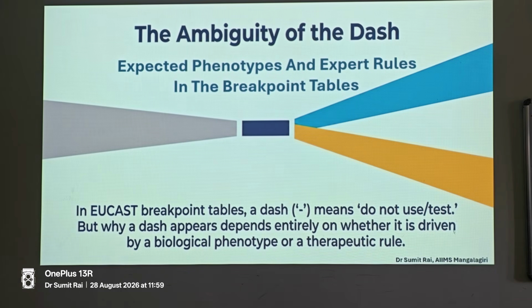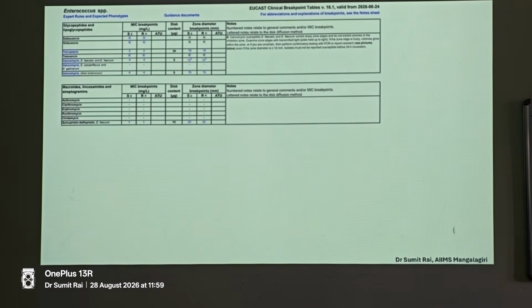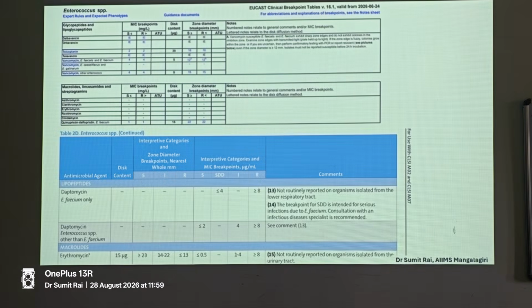So what the expected phenotypes and expert rules do in the breakpoint tables. If you see this table, this is where the question arose that Manish had asked me initially. He probably would not have seen this, even I had not seen this. Again, every question arises from inquisitiveness. This is the inter-EUCAST table of EUCAST and this is the inter-EUCAST table of CLSI. This is table 2D.